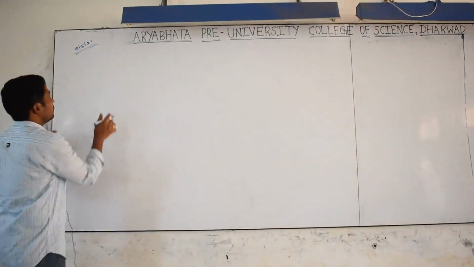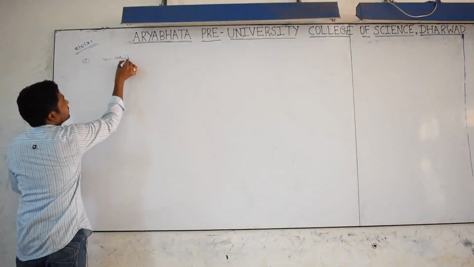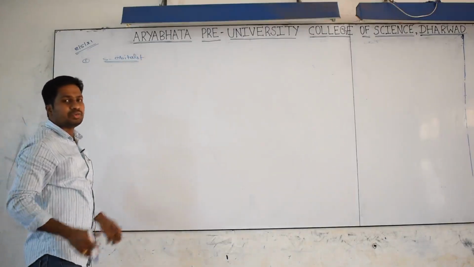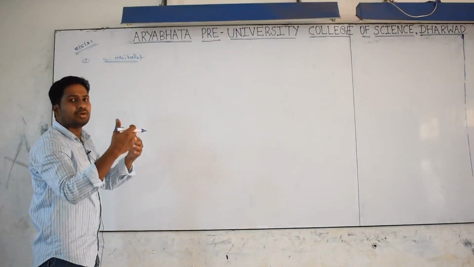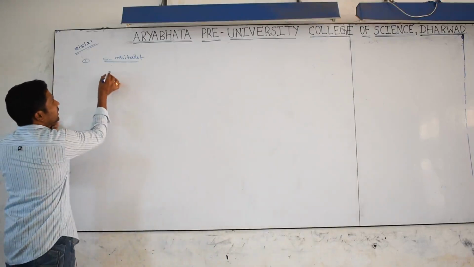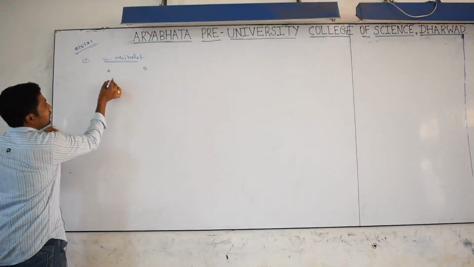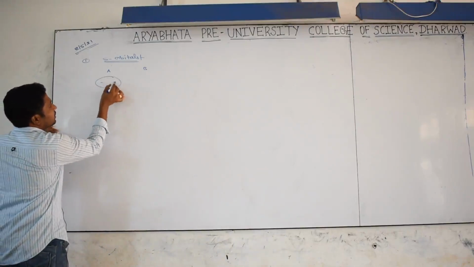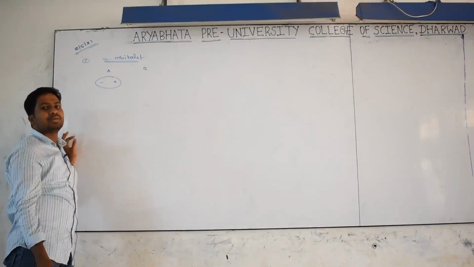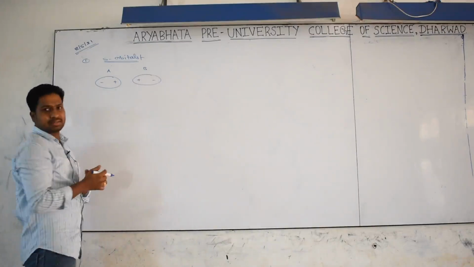Listen carefully. First case, combination of molecular orbitals by s orbitals, meaning two atoms' s orbitals are involved in the linear combination, and then we get molecular orbitals. How do we get bonding and anti-bonding? That is the question. Now take A atom and B atom. A atom has a plus and a minus, and a plus. What are the plus and minus? Crest and trough of the A electron wave function. B atom's wave function is also denoted by plus and minus.